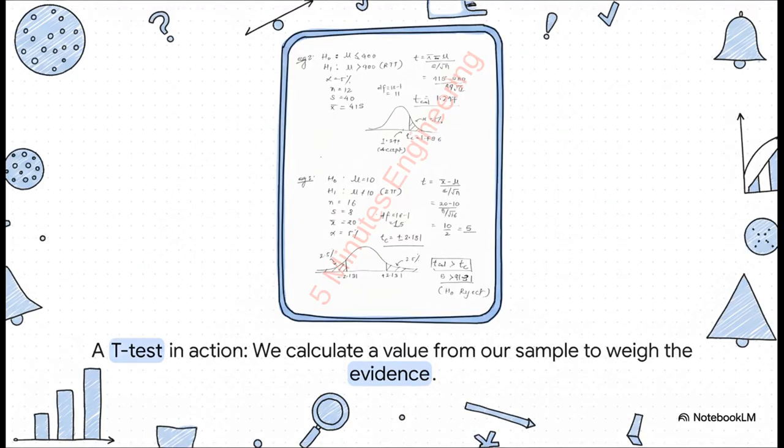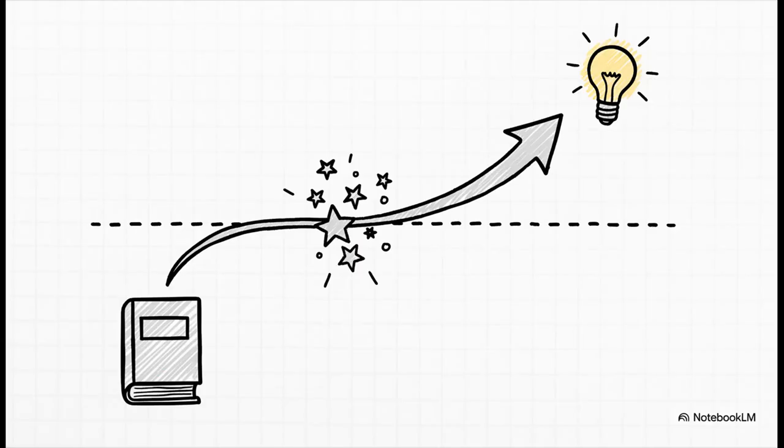Again, don't get lost in the formula. All you need to know is that this math does one job. It takes all of our evidence from our sample and boils it down into a single number, a t-value. This one number tells us how weird or surprising our result is, if that old boring theory was actually true. And here's the bottom line. If that t-value we calculate is extreme enough, if it's so weird that it's super unlikely to have happened just by random luck, then we've got our verdict. We can confidently stand up and say, we reject the null hypothesis. The evidence is too strong to ignore our new idea.